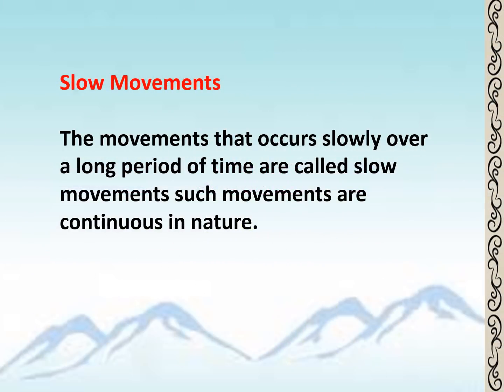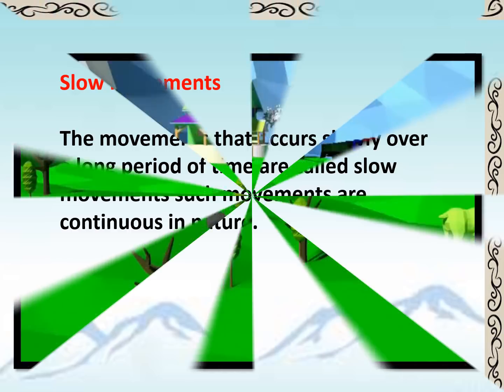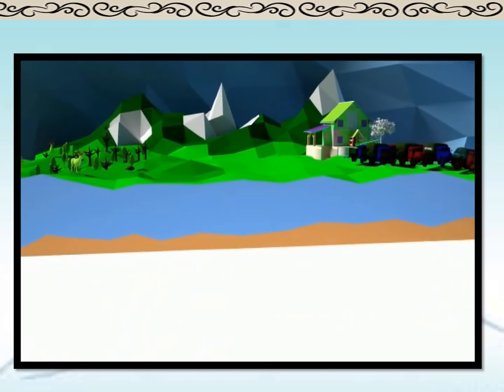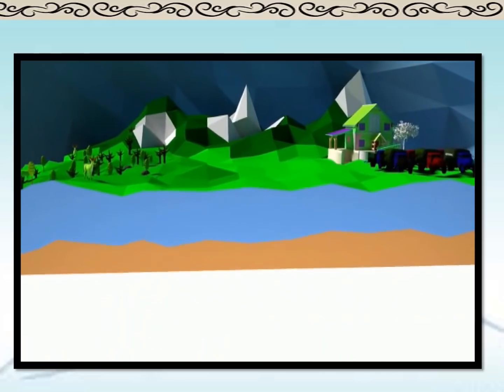Slow movements. Some changes in the earth crust are so slow that it takes hundreds of years for them to become noticeable. They are called slow movements. Students, the effects of slow movements can be seen in the form of formation of mountains and continents on the earth crust. As I mentioned about slow movements in the earlier slide, here is the video for the same.